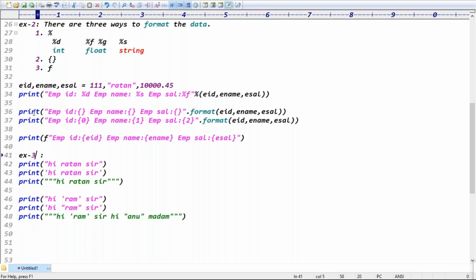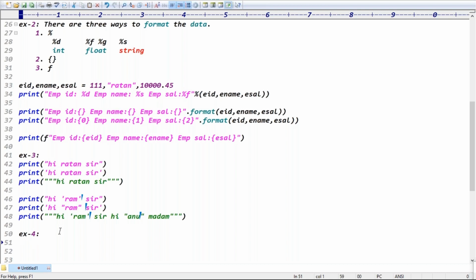I understood, right? You want me to write the theory. So what theory do I have to write? If the string is in double quotes, in the middle you can put single quotes. If the string is in single quotes, here you can put double quotes. If the string is in triple quotes, here you can put single quotes as well as double quotes, right? Exactly, guys. Is it clear now? Good.